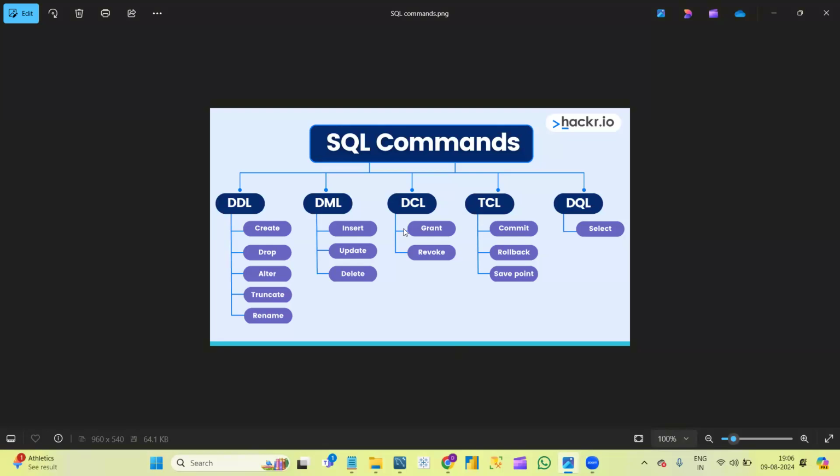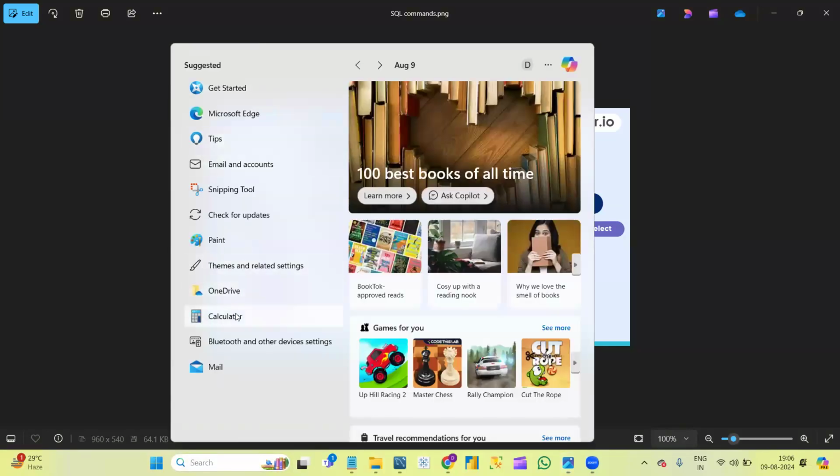So DDL means data definition language. Create, drop, alter, truncate, and rename commands come under DDL. Insert, update, and delete commands come under DML. Grant and revoke commands come under DCL, that is data control language. Commit, rollback, and savepoint come under TCL.